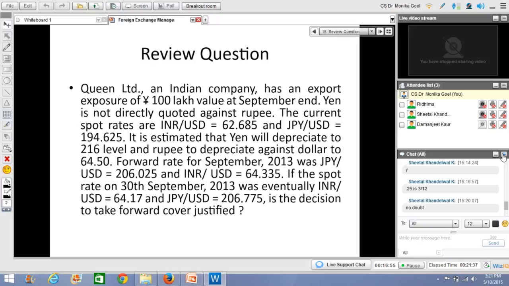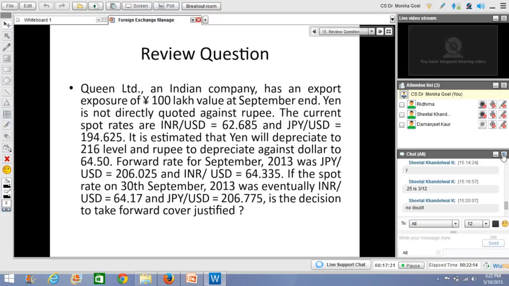So, as we discussed about cross rates, we will have to convert the equation in a manner of INR to USD and USD to JPY. This can be done by writing USD to JPY is equal to 1 divided by 194.625, isn't it? 1 divided by 194.625, so that we are able to easily calculate the cross rates. Now, coming to the problem, that was about the cross rates only. So we can find out the current spot rate between INR and yen by doing the cross rate calculations.